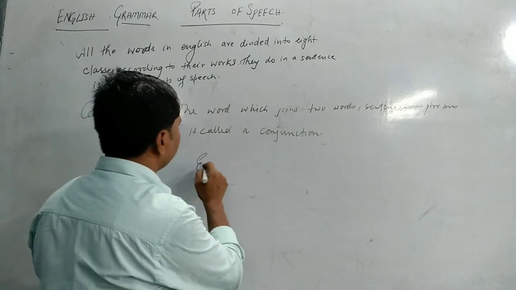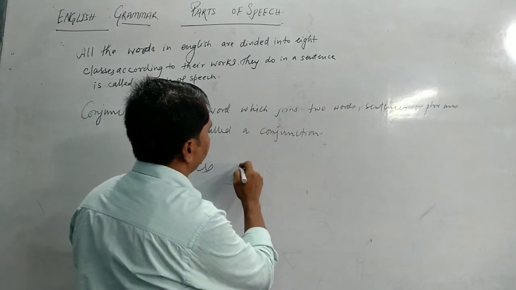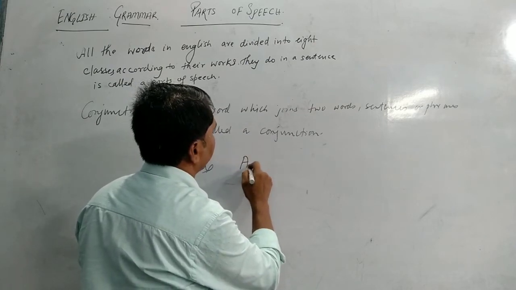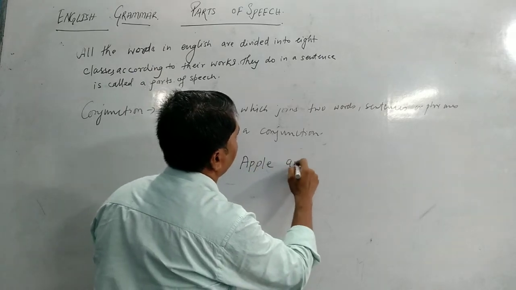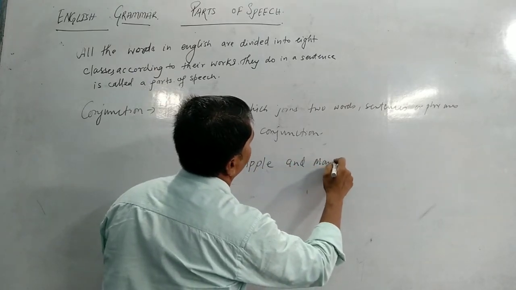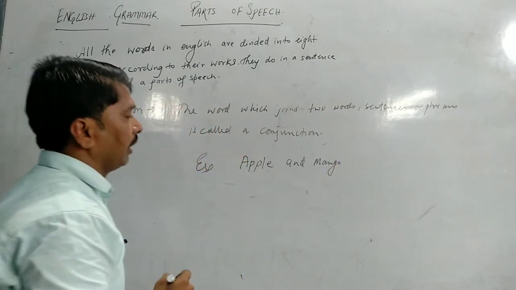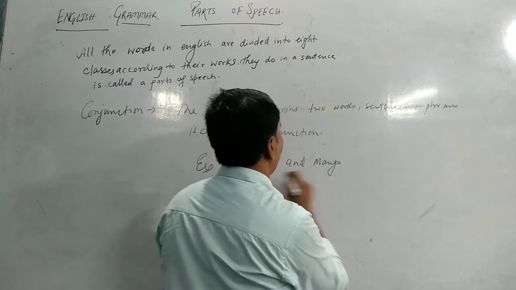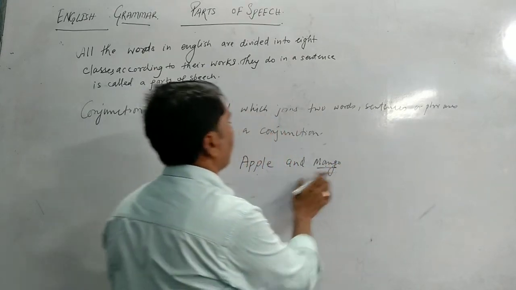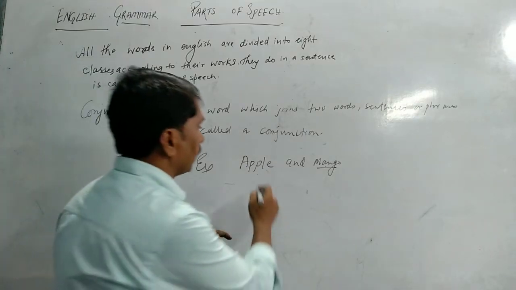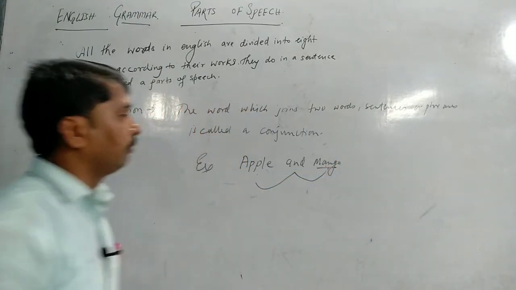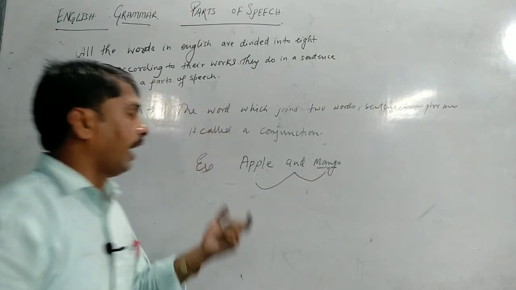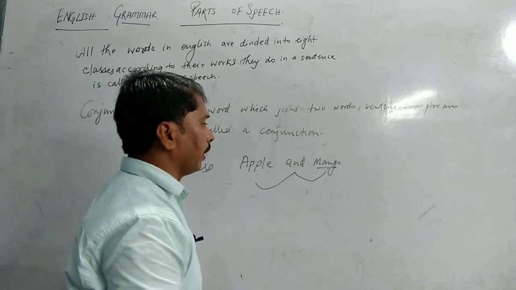You can take an example. Apple and mango. Apple and mango, both are fruits, and it has been joined by the word and. So the word and has joined two words, apple and mango.